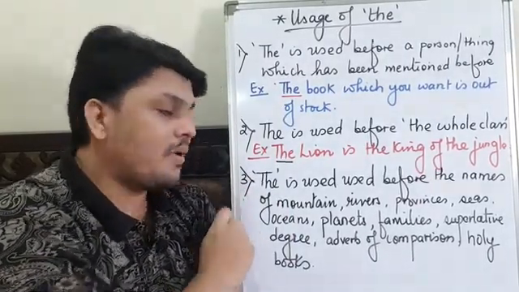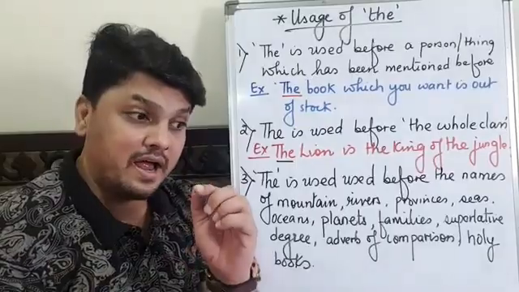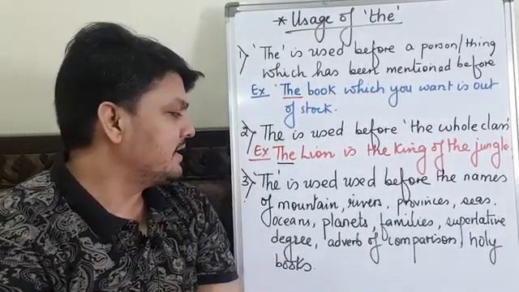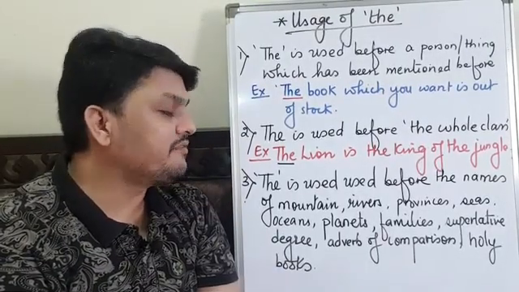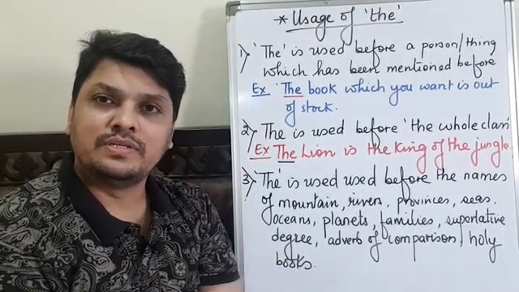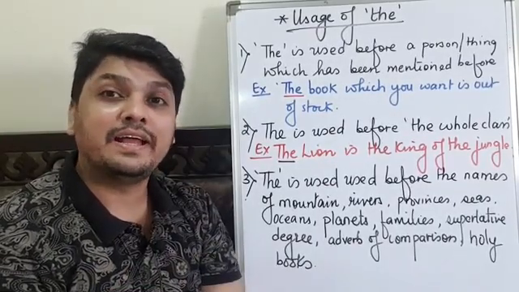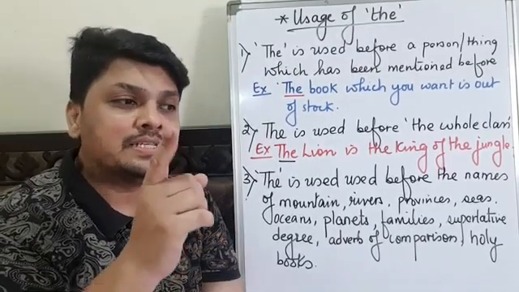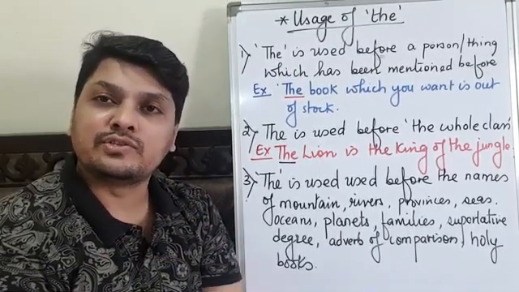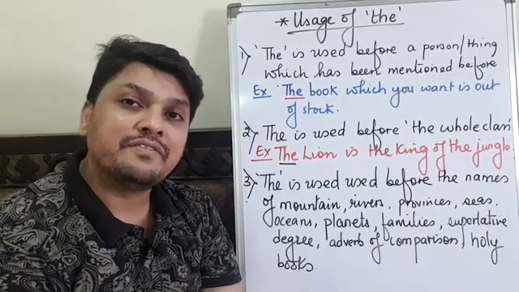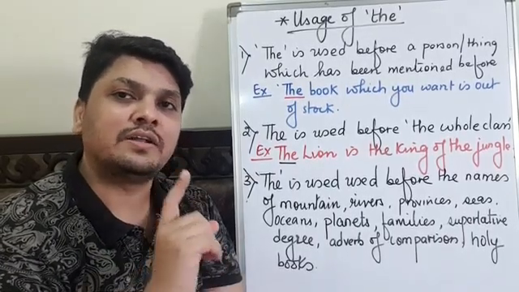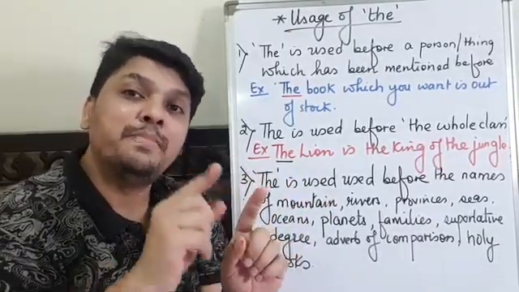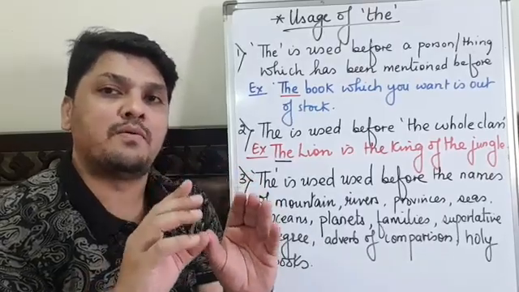Now here the third one is the lengthy one, which I want you to please write in your notebook along with me. The first here is the is used before the names of mountains. Students, names of mountains like the Himalayas, the Sahyadris. Okay, please do not use the Mount Everest, students, because Mount Everest is a peak. You don't say it as included in the mountain ranges. So please, it's a peak. So do not use the Mount Everest.